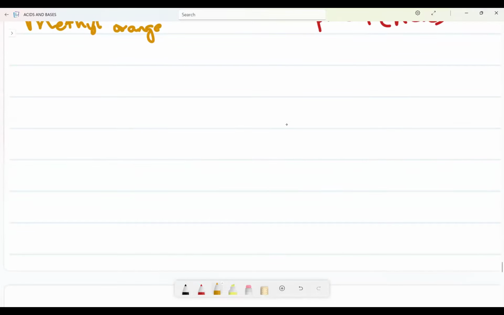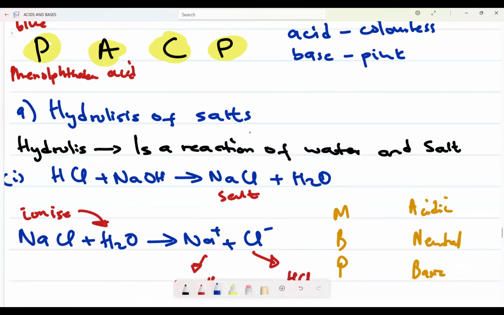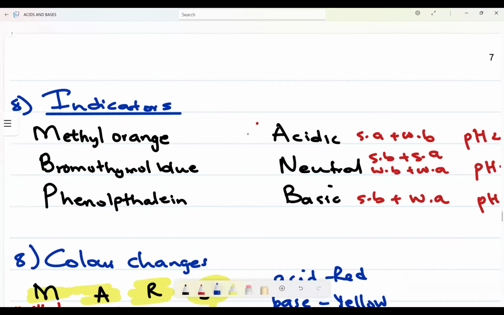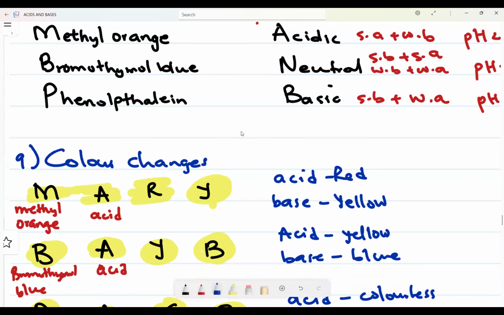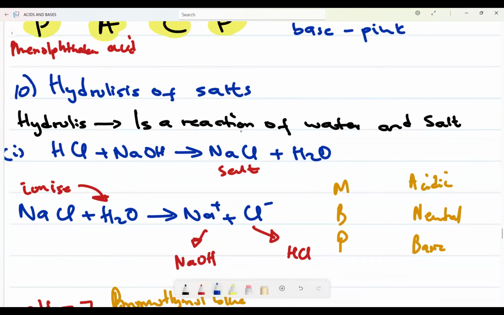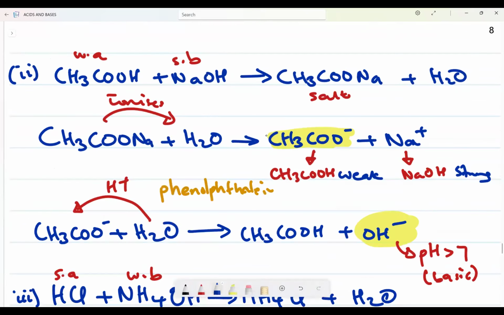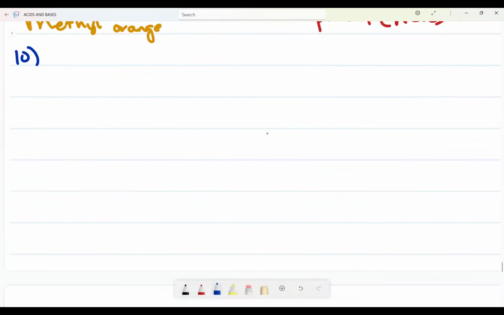Now we have what we refer to as... where is that? On number 10. Is it number 10? This was number 9. Hydrolysis of salt, number 8. Okay. This is number 9. This needs to be number 10. This needs to be number 11. Okay, so now on number 11, let us have pH calculation.